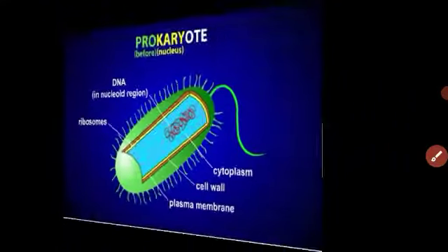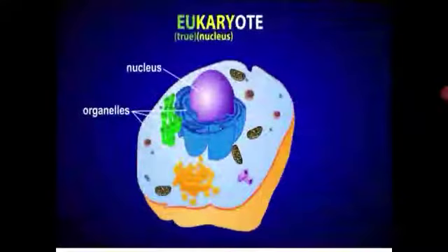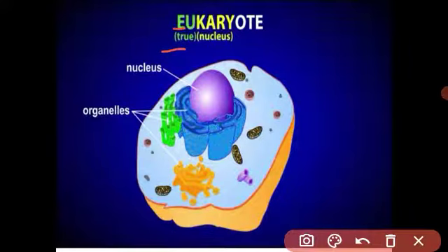And eukaryotic means what, student? Eu means true and karyotes means nucleus. It means a well-defined, complete nucleus is present in the organism, and it is called a eukaryotic organism. Like a multicellular organism. See the structure of the cell: the cell membrane, and many cell organelles are present in the cell.